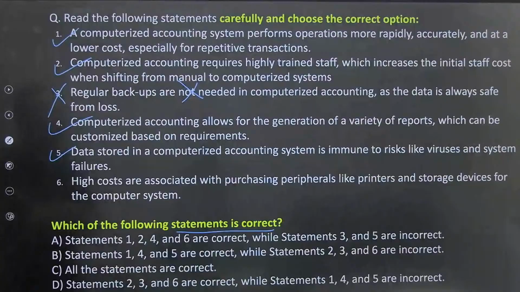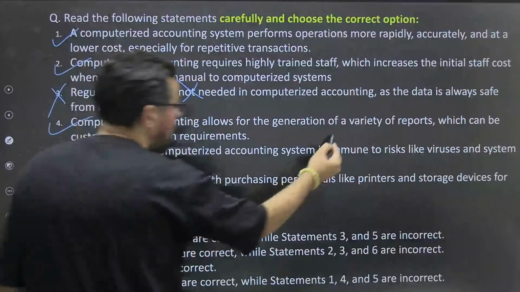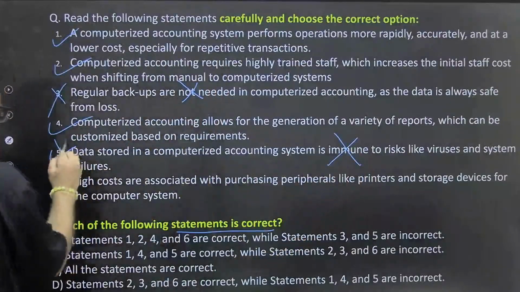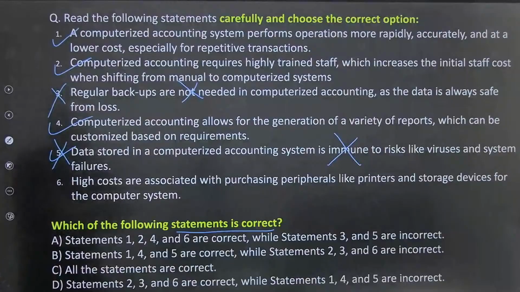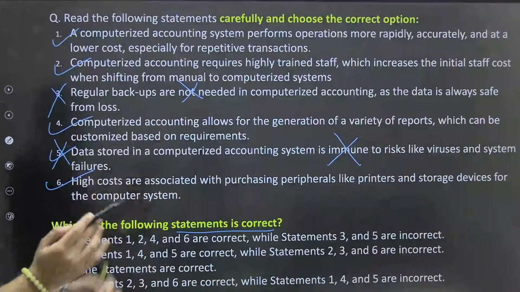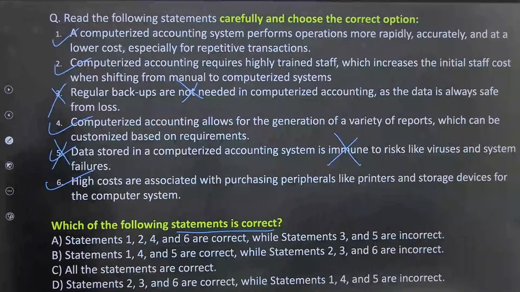Data stored in computerized accounting system is immune to this is wrong, sorry. It is not immune. This is wrong. Fifth one is wrong, sorry. आपका we do face that particular issues and all ना. ठीक है. High costs are associated with purchasing peripheral devices आपका. ठीक है. This can be yes. ओके चलो, सो क्या होना चाहिए करेक्ट आंसर आपका